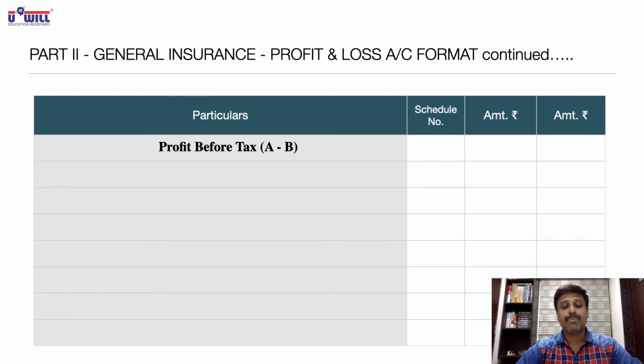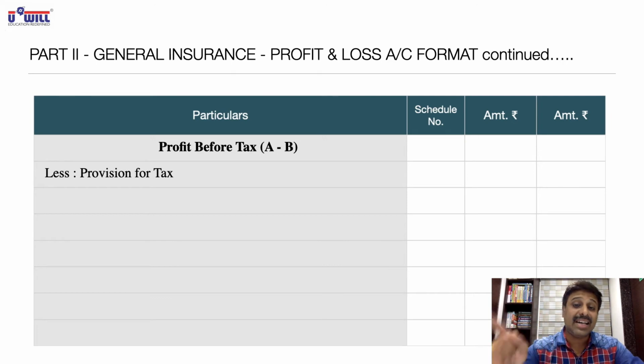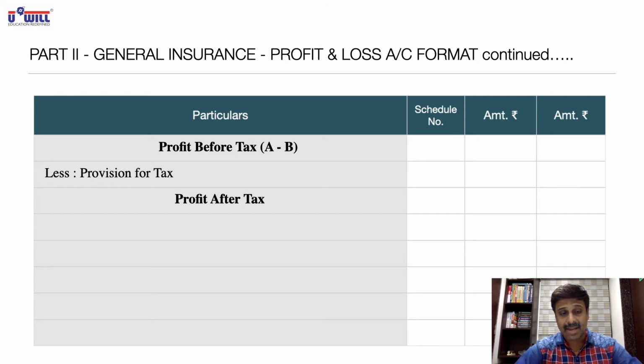Now we will subtract provision for tax. Therefore, in the second part, we had written provisions other than tax, because provision for tax we will subtract after profit before tax. Then what we will get is profit after tax. Write down up till here, everyone. Profit before tax A minus B, less provision for tax, then we get profit after tax. Then we will subtract appropriations.